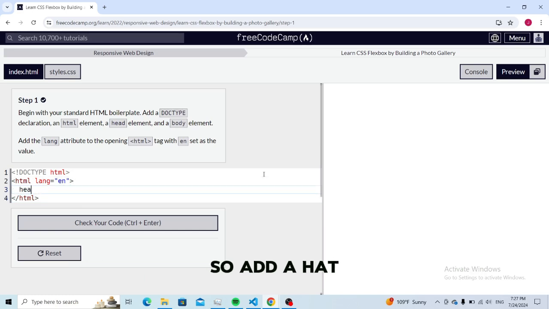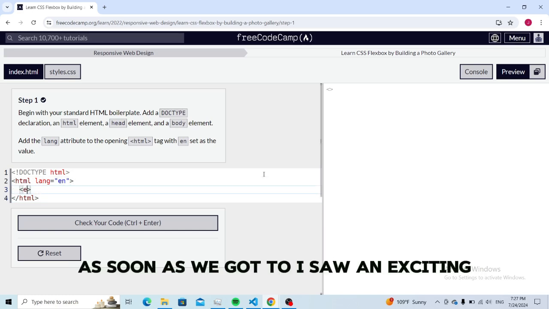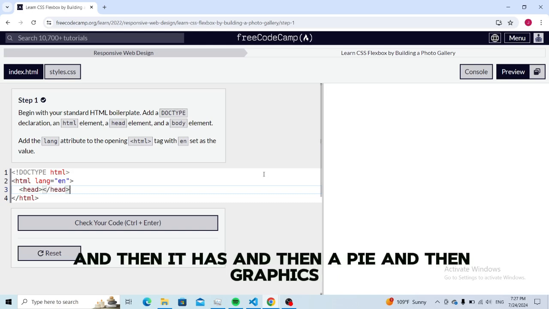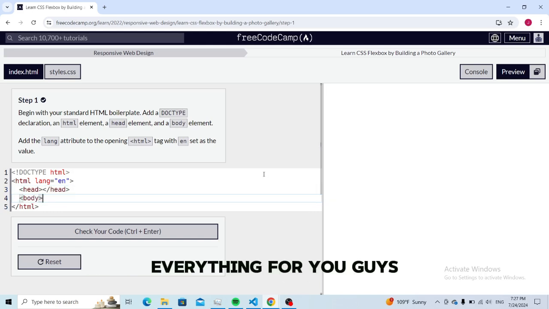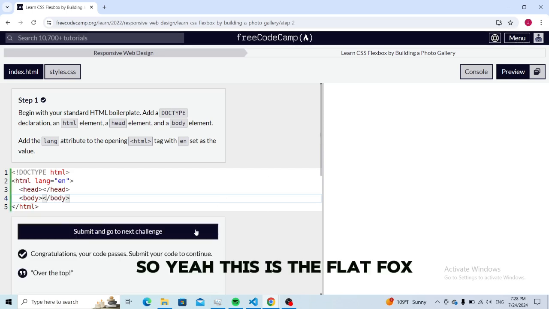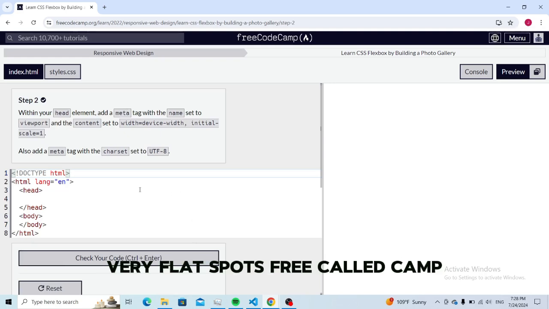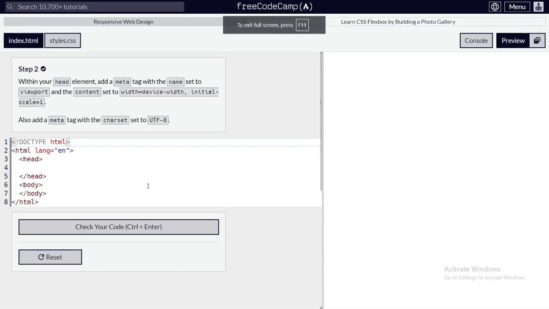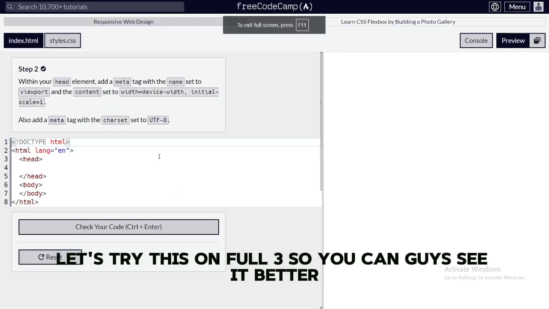Yep. So add a head. I sometimes forget to do that. Then head, and then a body. And then you're gonna fix everything for you guys, so you don't bother organizing your elements. So yeah, this is the flexbox, day 1. We're in the flexbox freeCodeCamp. Okay, let's turn this on full screen so you guys can see it better.